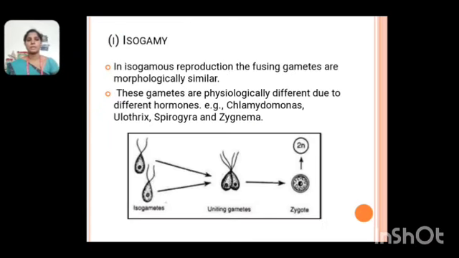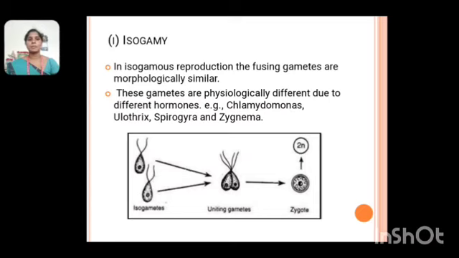The next one, sexual reproductions. The 3 types are isogamy, anisogamy and oogamy. The oogamy is divided into another 2 types, hologamy and autogamy. First one, the isogamy.